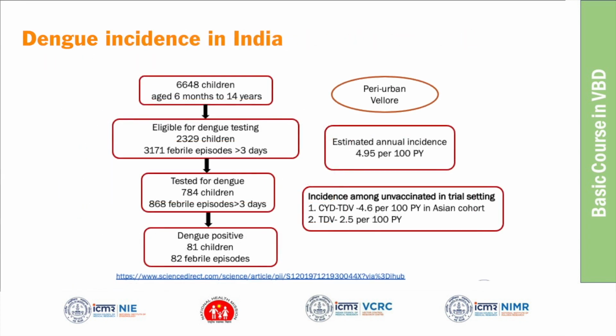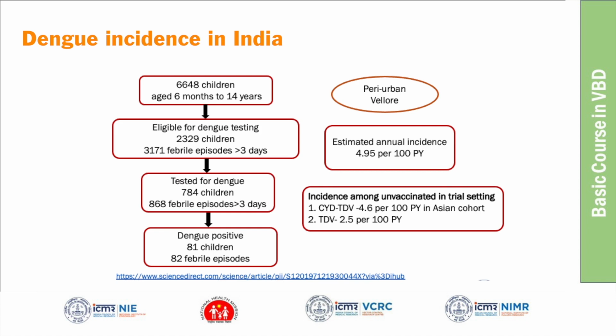So this cohort study in India, there were no cohort studies, there is only one cohort study, published by CMC Vellore in Tamil Nadu. The cohort study was conducted among children, and they followed around 6,648 children, and tested 2,300 children for dengue.